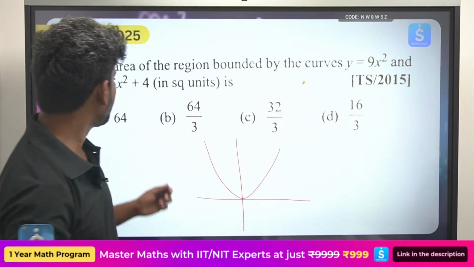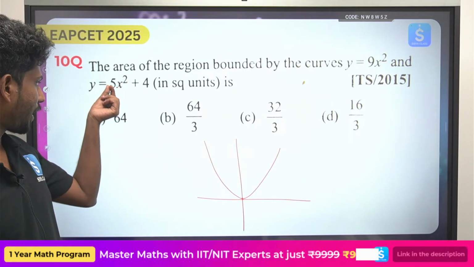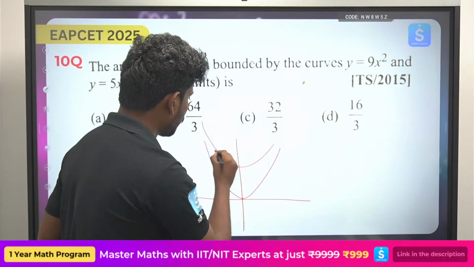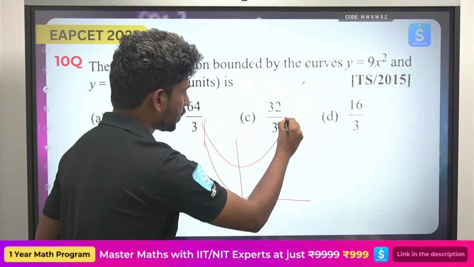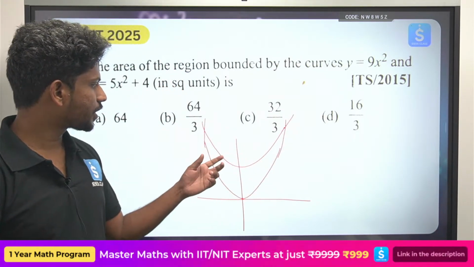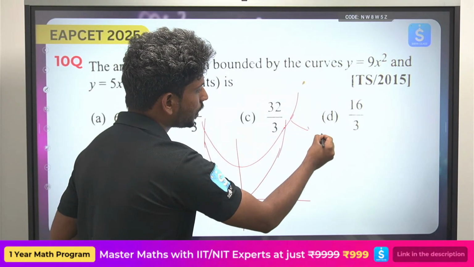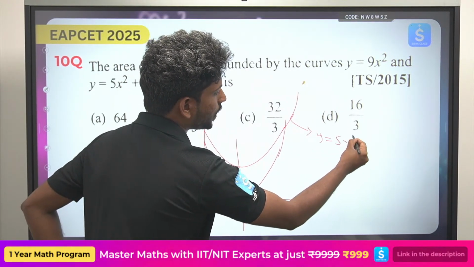Okay, and y is equals to 5x square plus 4. When x equals to 0, y value will be equals to 4. So you have some graph like this. So curve అనేది ఇలా ఉంది. Simple question, చాలా easy question. So this is nothing but the upper curve. This is nothing but y is equals to 5x square plus 4.